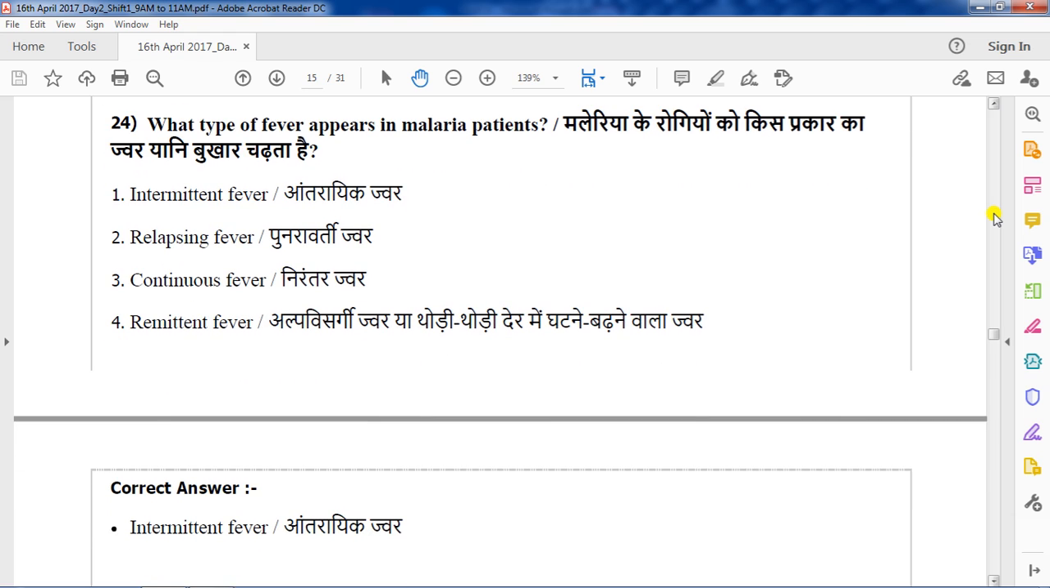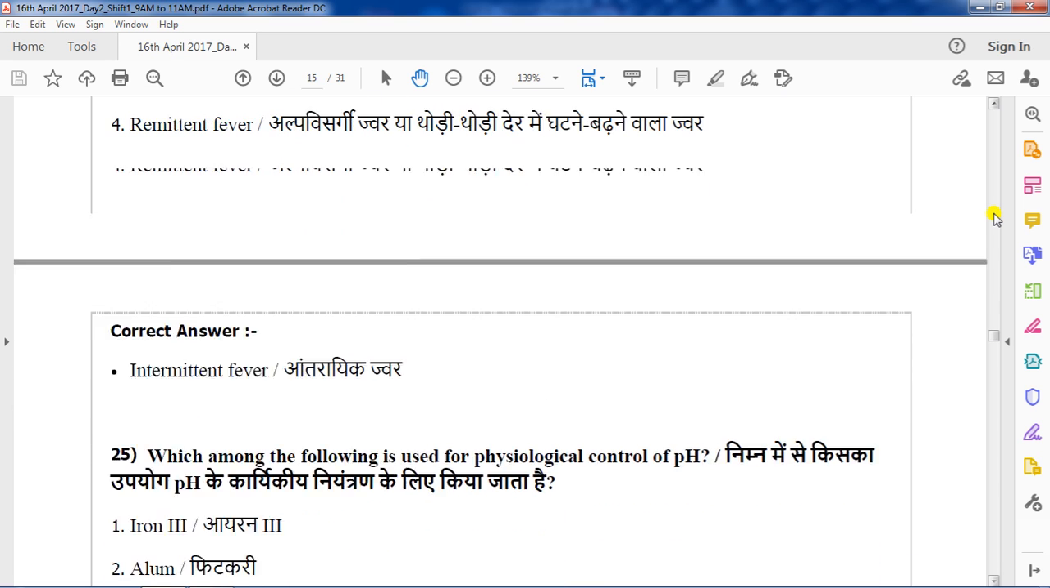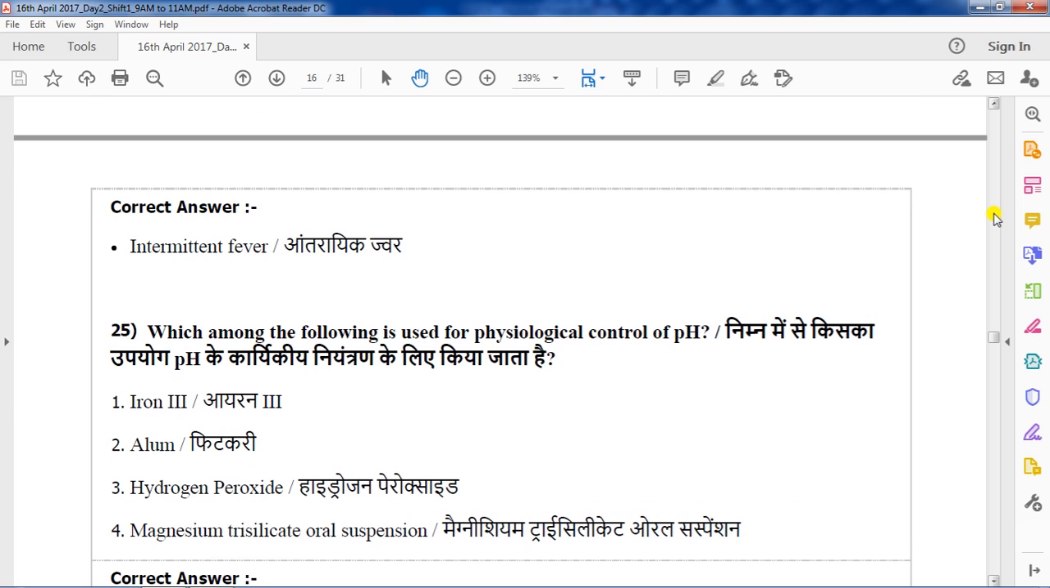In the case of a malaria patient, what type of fever appears? Intermittent fever. That is, the temperature will be elevated for several hours. After that, the temperature will fall to the normal level. Then for some hours it will be normal, and it continues like that. So, that is the intermittent fever that appears in malaria patients. Next question, question number 25.